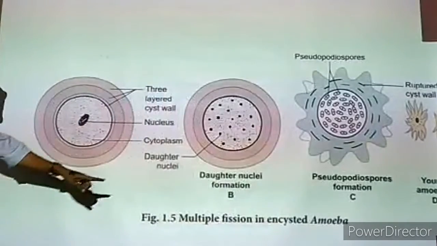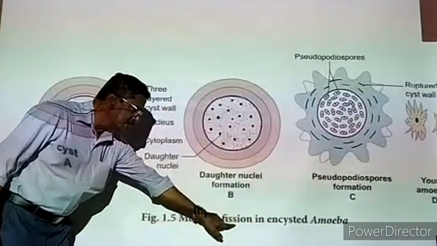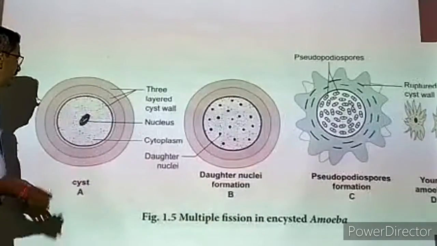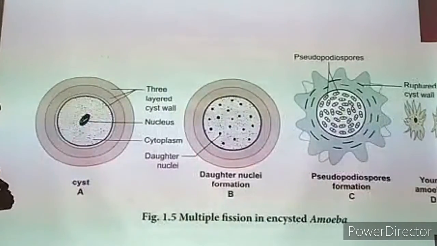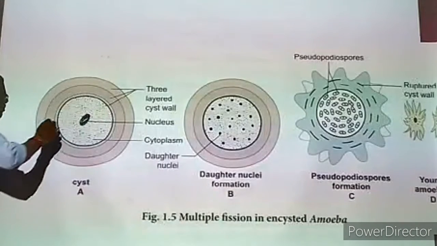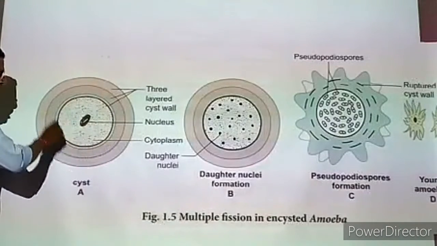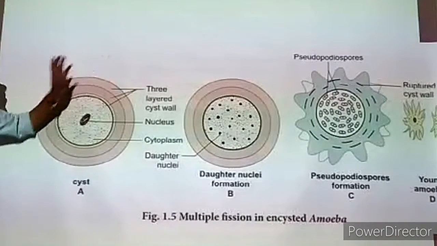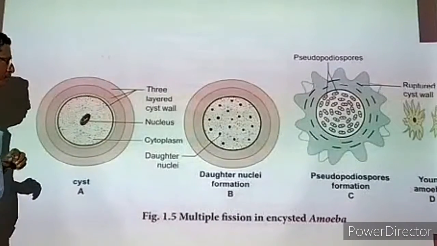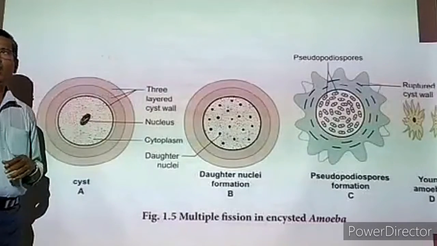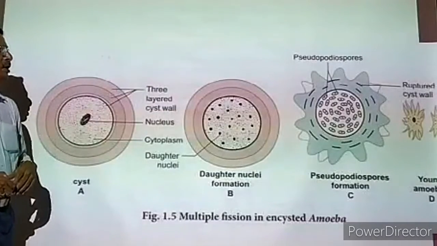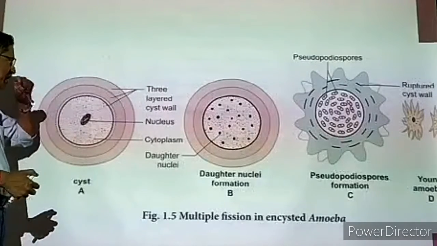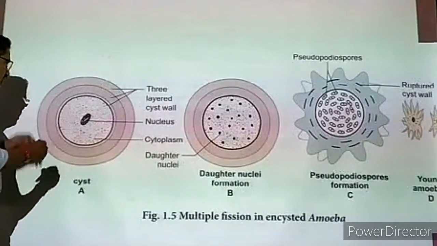What is this? Already we know the meaning of multiple fission. One cell divides into many daughter cells. Now we are going to see, this is the amoeba, but it is losing its complete shape and becomes spherical in shape. This is the amoeba. Actual amoeba is here. But the climatic condition is unfavorable. Maybe the surrounding water has a very high temperature, or the pond or lake may be dried, whatever it is.